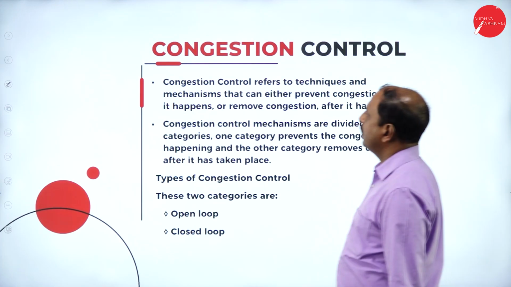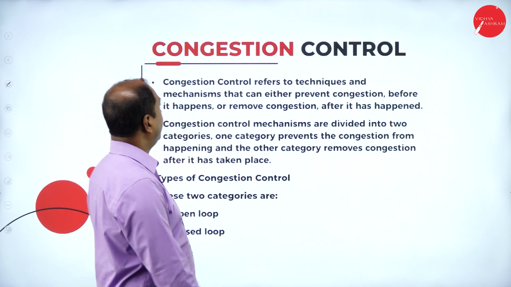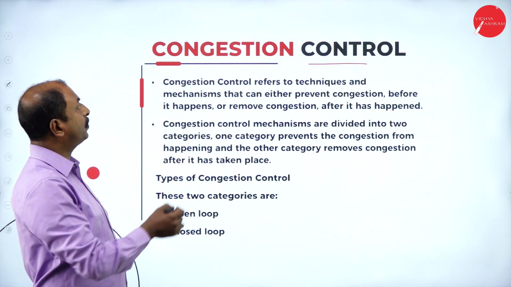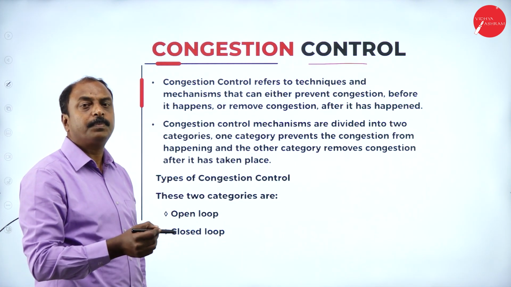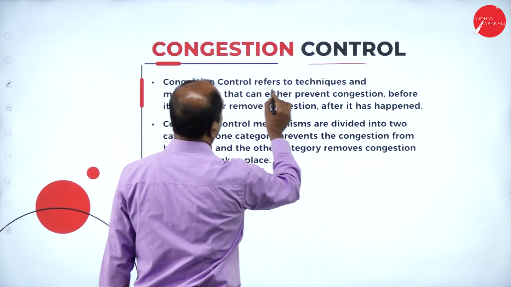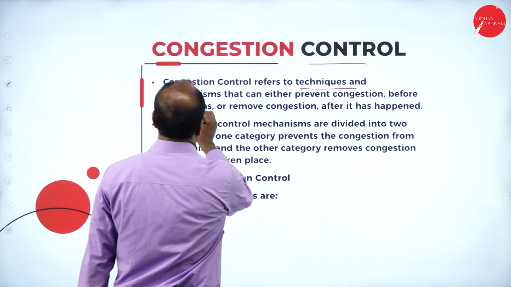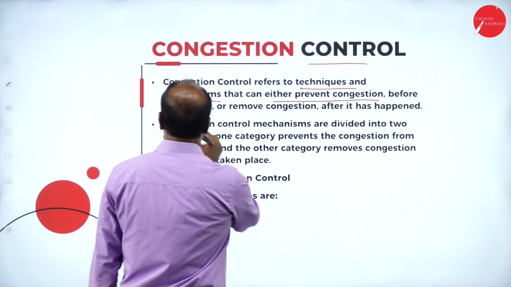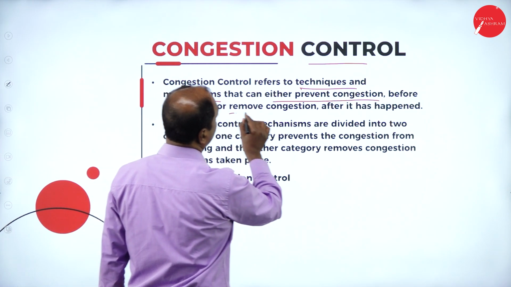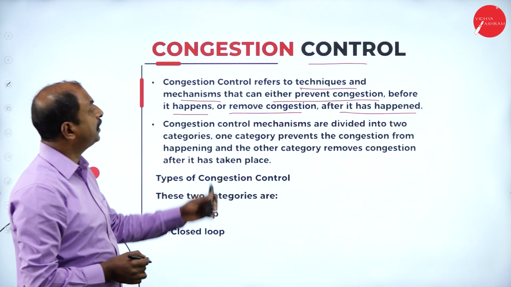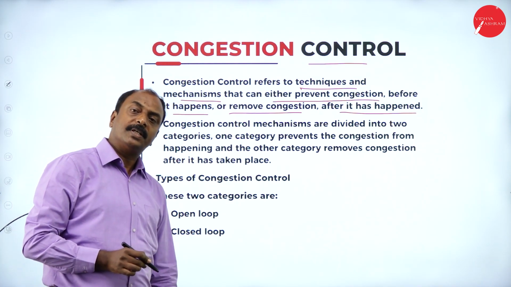In the next slide, now once the congestion arises, then next we have to control the congestion. How is it possible to control the congestion? Congestion control refers to techniques and mechanisms that can either prevent congestion before it happens or remove congestion after it has happened. So there are three possible conditions for any network congestion.